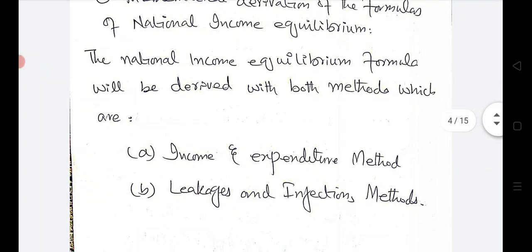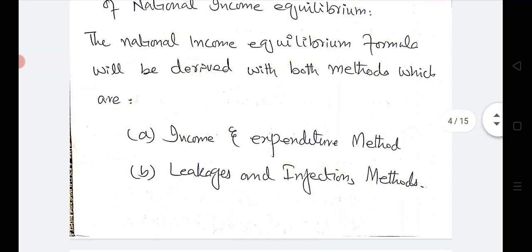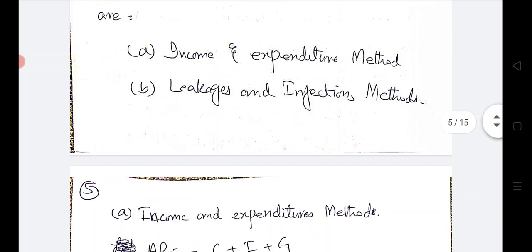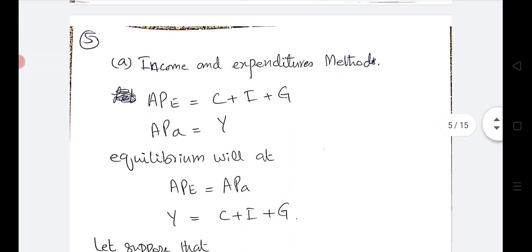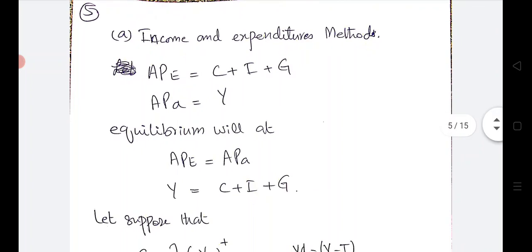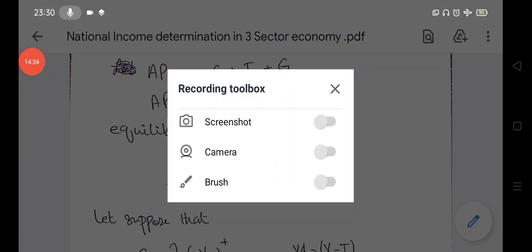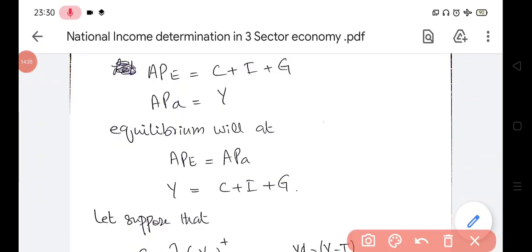Through A, the income and expenditure method, and B, the leakages and injections method. We start with A now, where we use the income and expenditure method. Basically we have stated that the